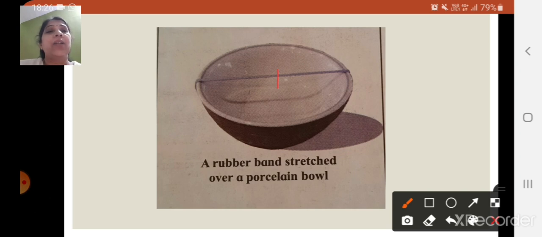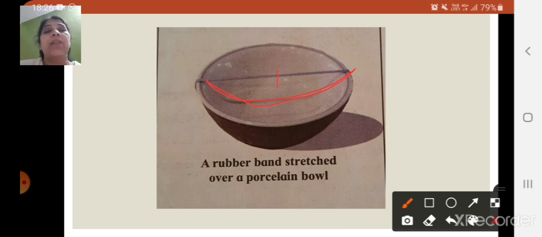Now children, as I told you, when this rubber band is stretched, it is stretched from the original position and comes to the position B, right? When it is stretched, you will see the curved position over it below. Whenever you apply a greater amount of force, what will happen?